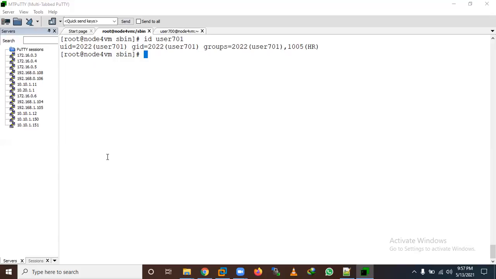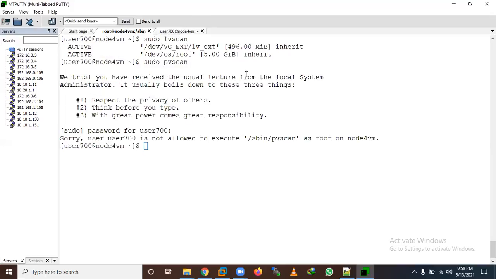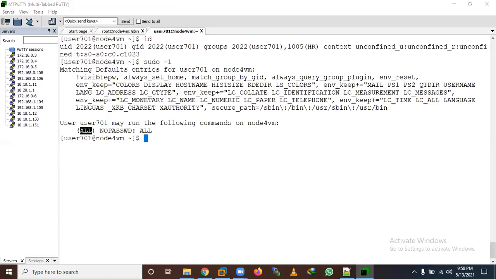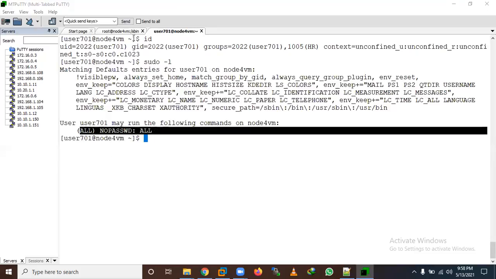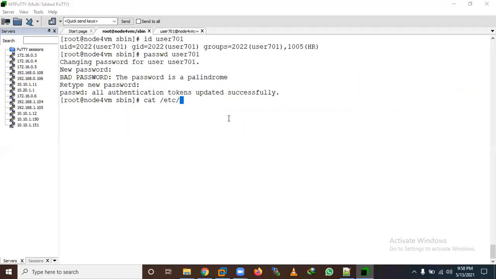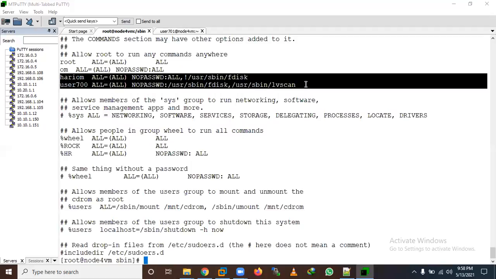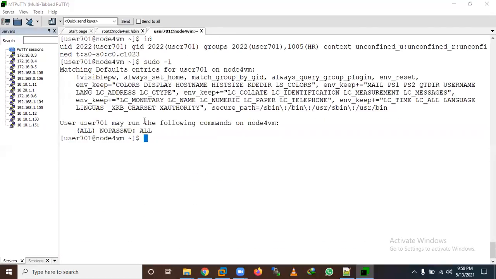Already it is a part of HR, so I don't need to do anything. Let me set a password first for user 701, and switch to user 701 and enter the password. Now you can see I am the user and I am in HR. Let me check sudo -l. It shows all. We have not added user 701 here; we have only added a group, and it shows all.